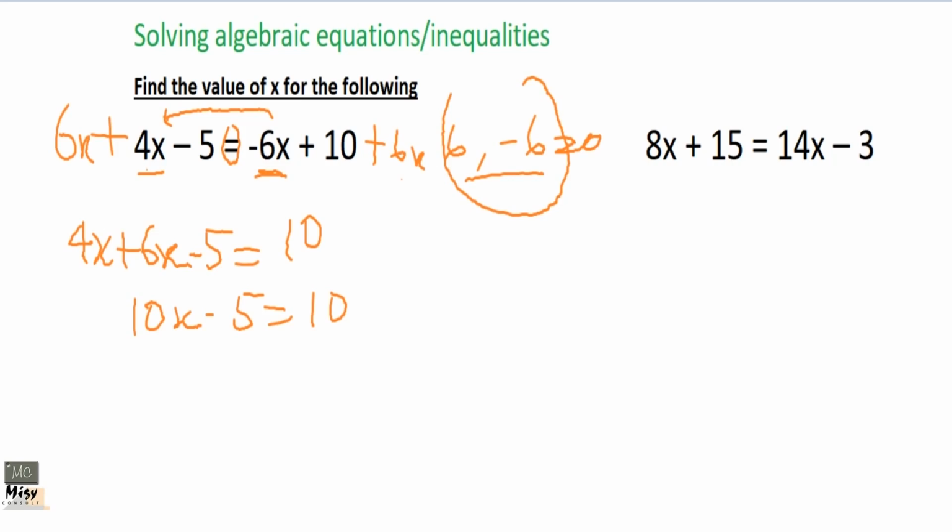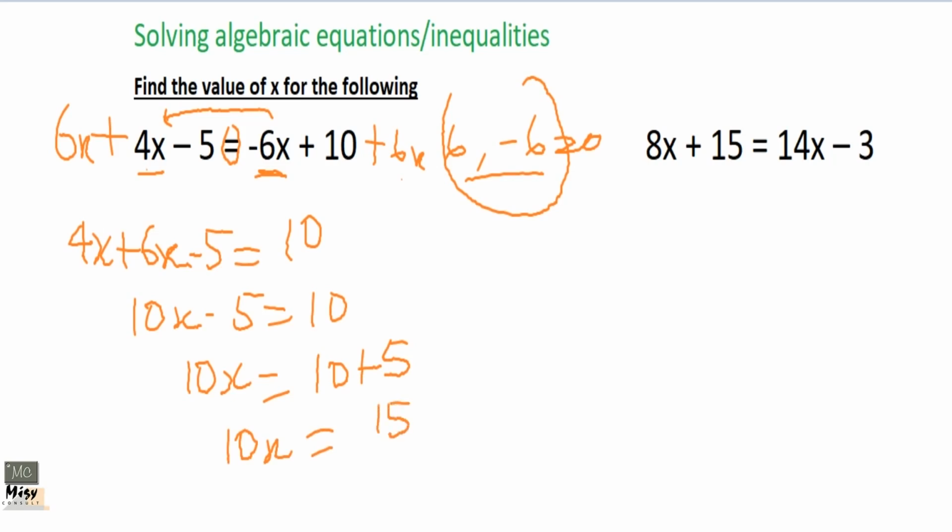There should be fairness everywhere, even in math. But the easy way is we are moving it, it is going. So as you move it, it becomes a plus. So you get 10x equals 10 plus 5.